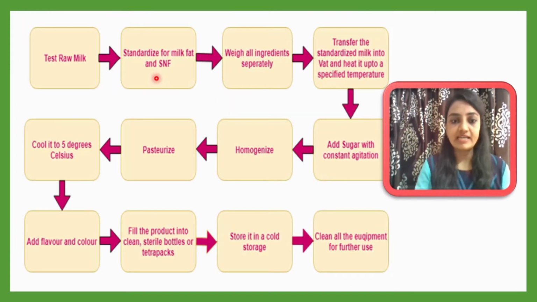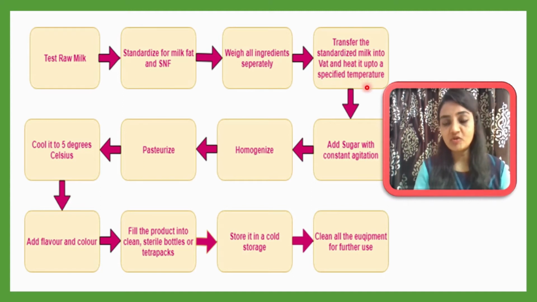Then the weight of all ingredients will be measured separately, then the standardized milk is transferred into the vat and heated up to a specific temperature to kill all the microorganisms present in the milk, maybe harmful microorganisms. They will add some sugar with constant agitation. Okay, homogenize, then pasteurize. Pasteurization is the process of heating the milk. By this way all harmful microorganisms will be killed.